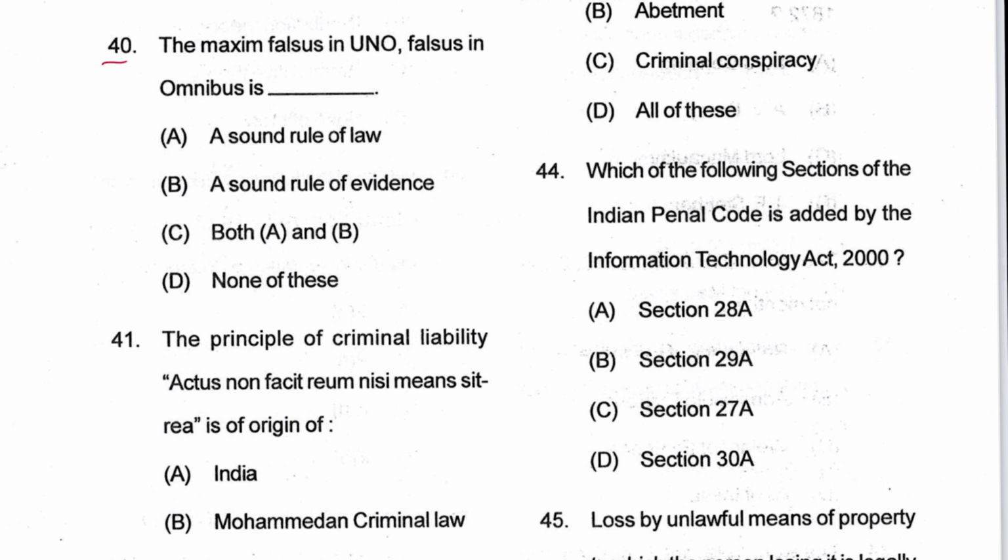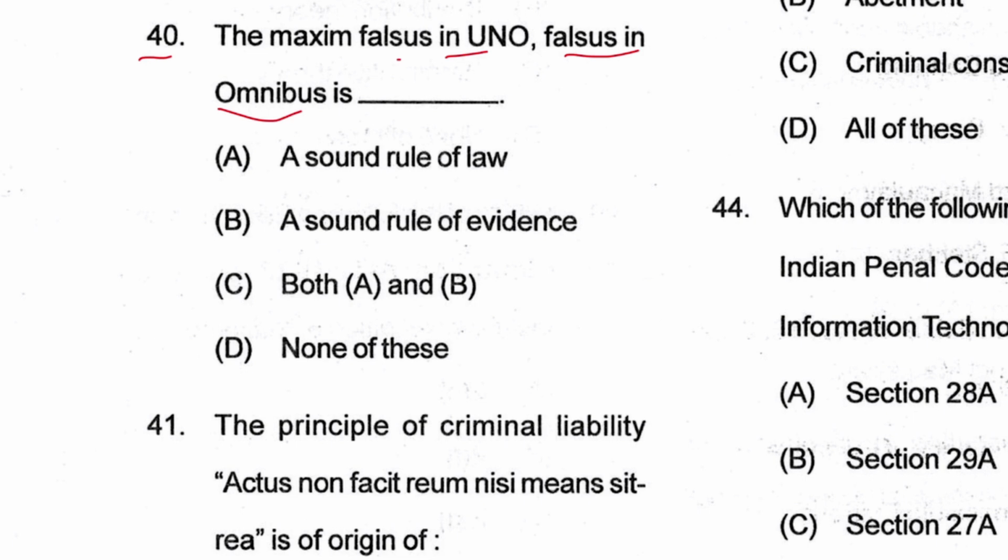Next 40, the maxim falsus in uno, falsus in omnibus. Now see, this is a rule of evidence, but it is not a sound rule of evidence, because this rule is not applicable in India. The meaning of falsus in uno is false in one, false in all. So when somebody is false once, he cannot be presumed to be false always. Therefore it is not a sound rule of evidence. So the option is not there. D is the answer.